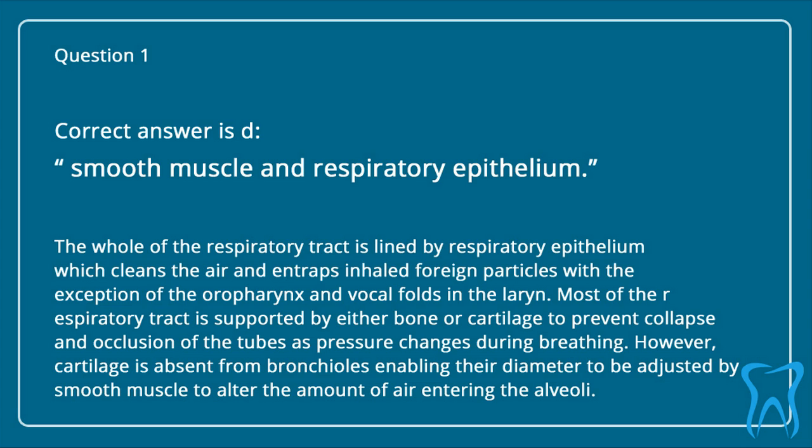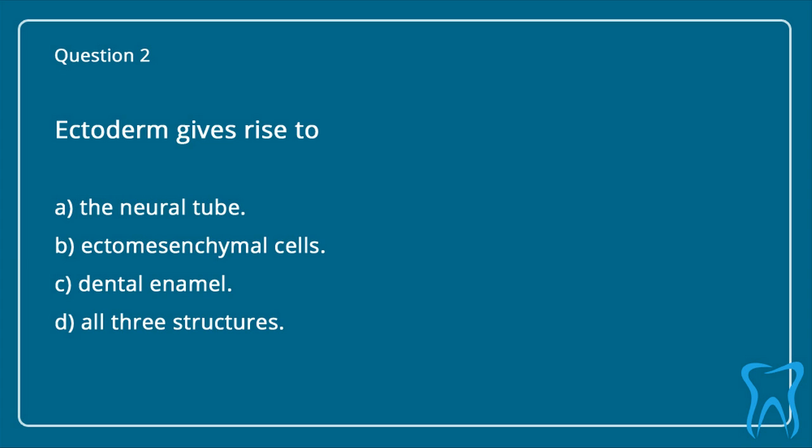See Chapter 28. Most of the respiratory tract is supported by either bone or cartilage to prevent collapse and occlusion of the tubes as pressure changes during breathing. However, cartilage is absent from bronchioles, enabling their diameter to be adjusted by smooth muscle to alter the amount of air entering the alveoli.